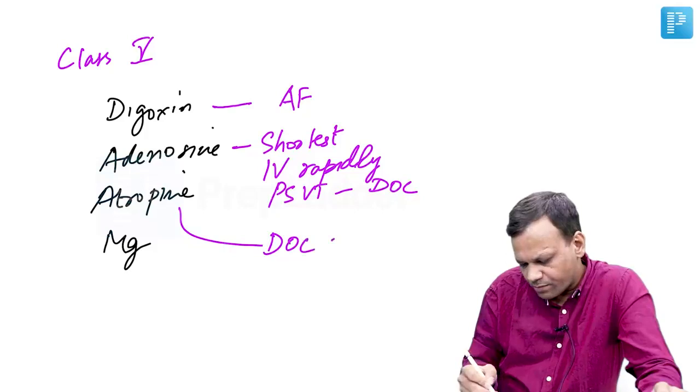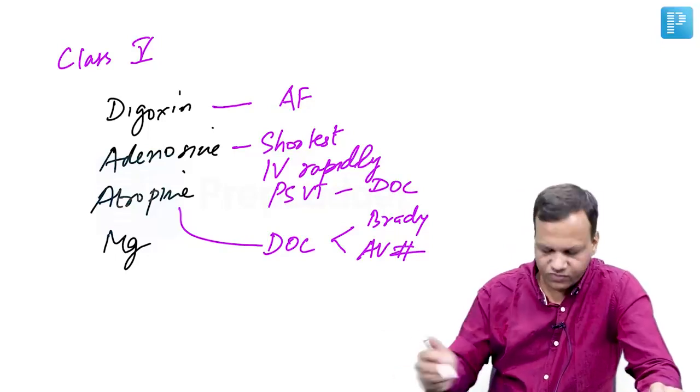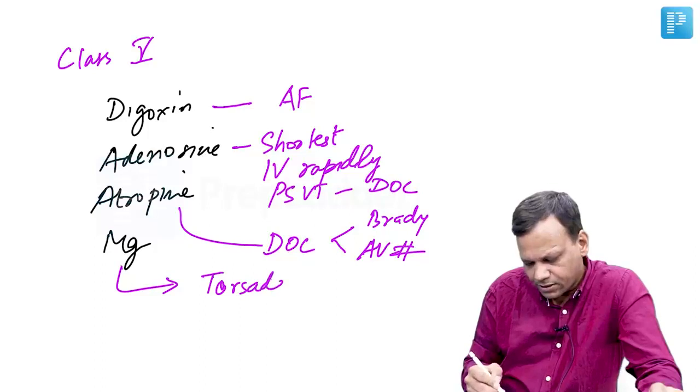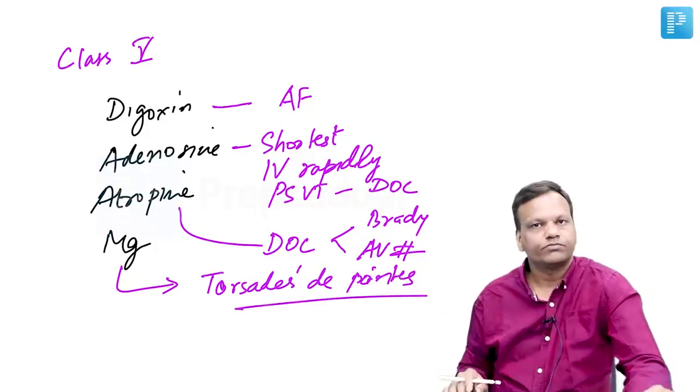Atropine is the drug of choice for bradyarrhythmias like bradycardia and AV block. Bradycardia and AV block, atropine is the drug of choice. And magnesium is the drug of choice for torsades de pointes. Torsades de pointes, the drug of choice is magnesium. Okay. So these are the important points regarding the antiarrhythmic drugs.